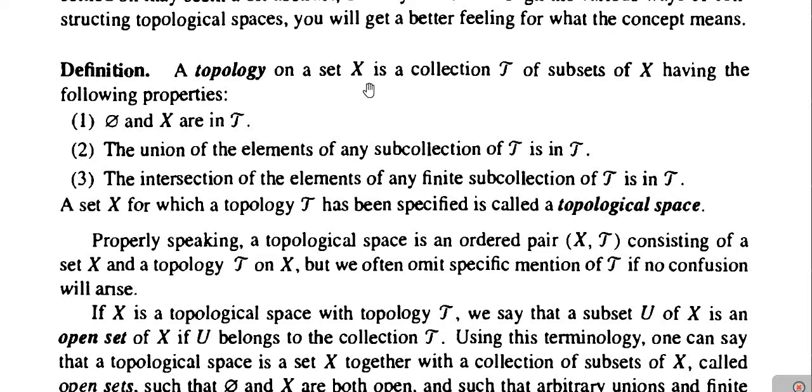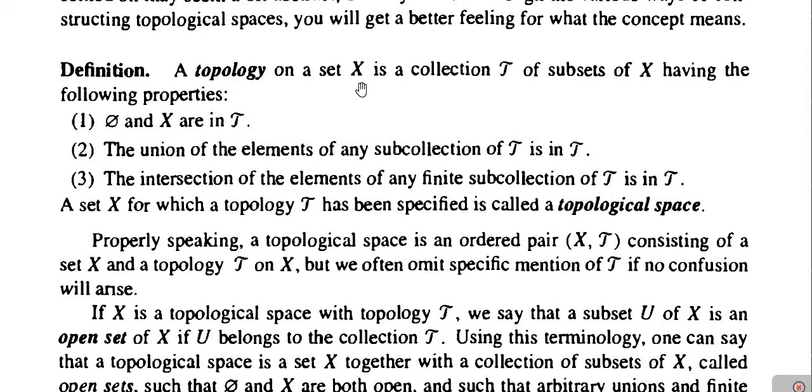Number one, the empty set phi and the complete set X both should be in tau; number two, the union of the elements of any subcollection of tau is in tau; and number three, the intersection of the elements of any finite subcollection of tau is in tau. Such is the definition of a topology on a set X.